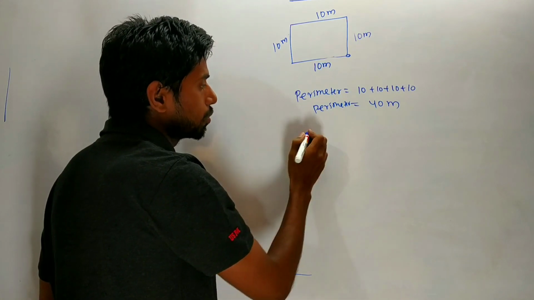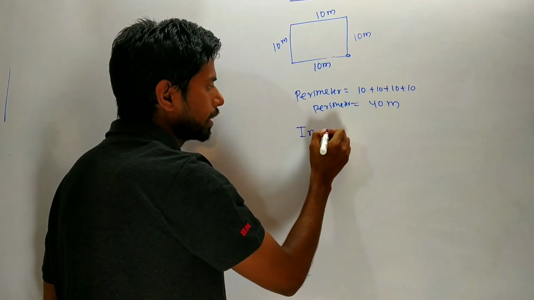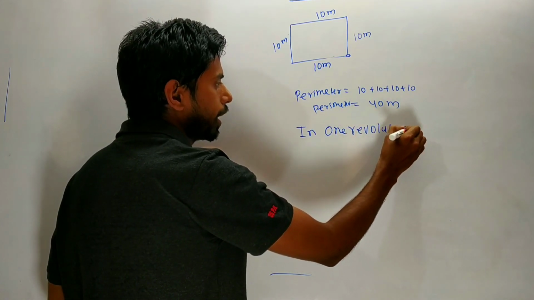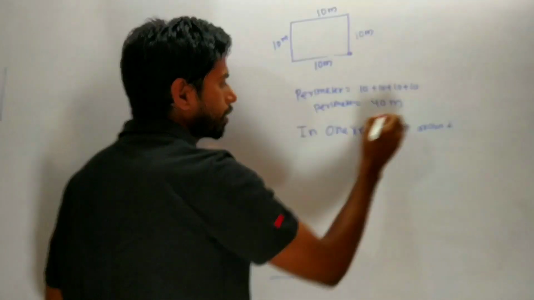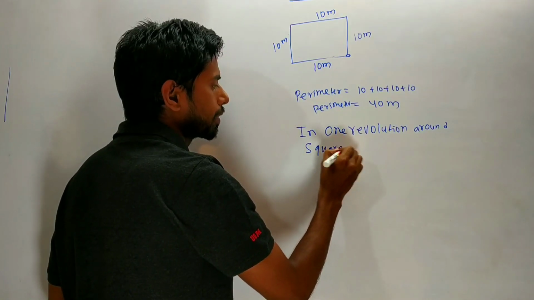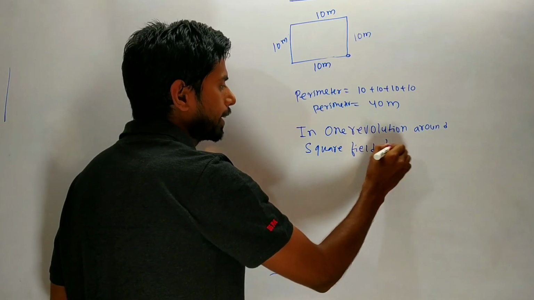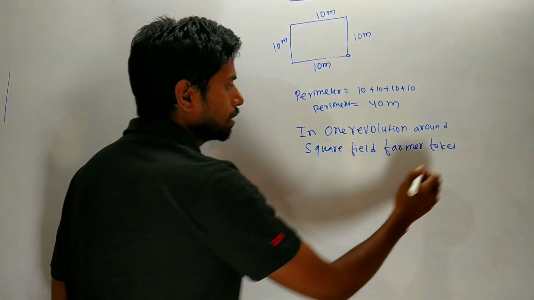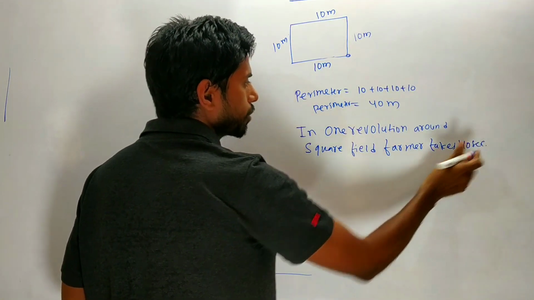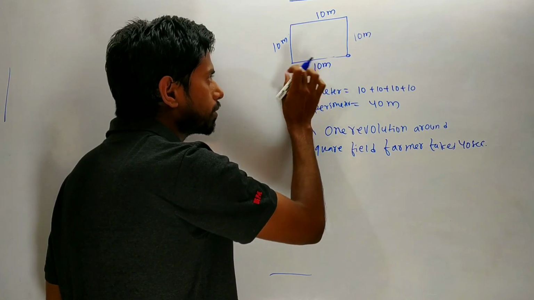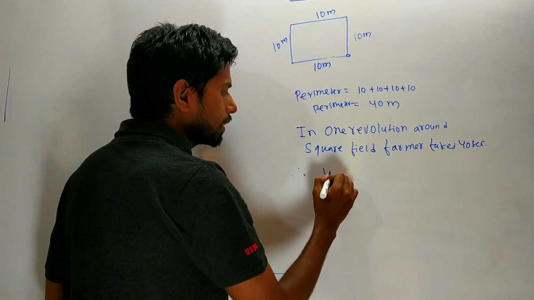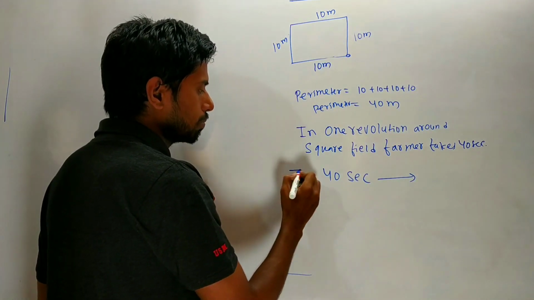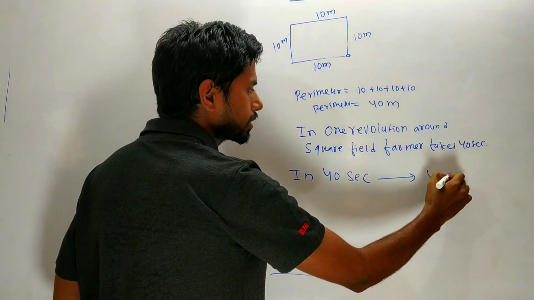So in one revolution around the square field, the farmer takes 40 seconds. Therefore, in 40 seconds the farmer covers 40 meter distance.